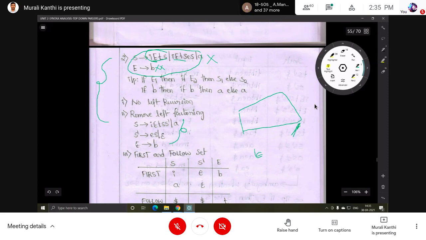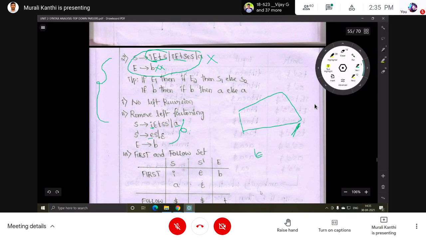Now find the first set and follow set for S, S' and E. First of S: the first symbol is i, and for the other production, a. Simply add them. Then for S', e and epsilon, add them.